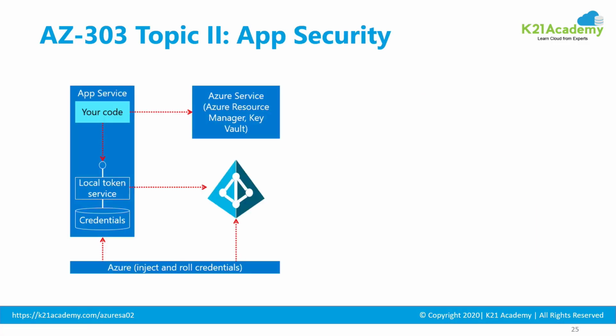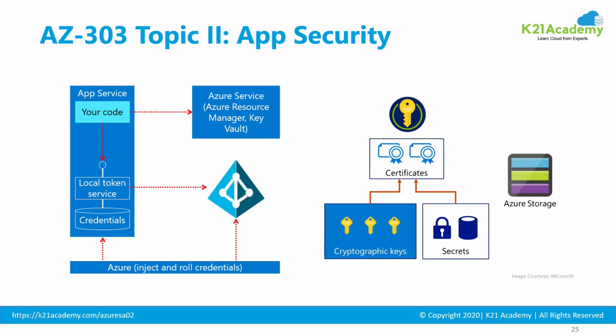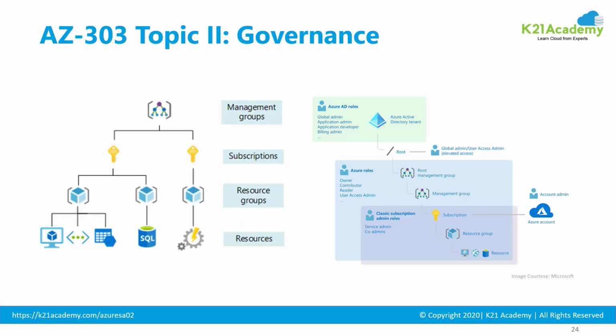Another topic is about app security, where you leverage security solutions that are available on Azure, like Azure Active Directory or Key Vault within your applications. And another service is your key management system, where your SSH keys or encryption keys can be stored in a solution similar to a hardware security module, but implemented on cloud. So with your key management, these keys can be used to encrypt the data on your storage account, or your application keys, passwords, or sensitive information can be stored in this key management system. So that's topic 2, which is application security.